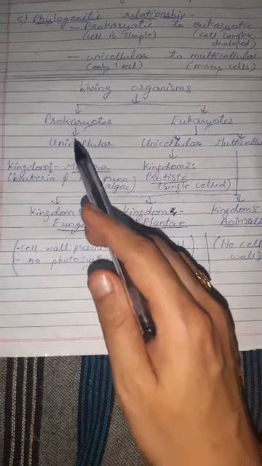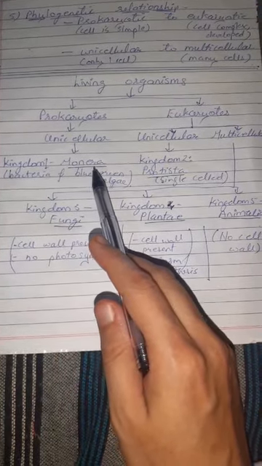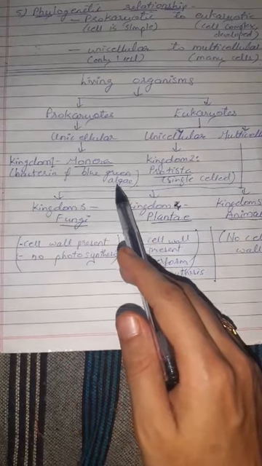Next, under prokaryotes, there is one kingdom. It is called Monera. Kingdom Monera. This kingdom Monera includes all bacteria and blue-green algae.